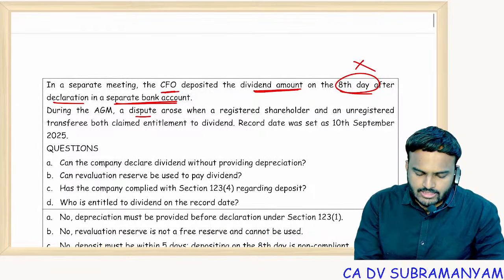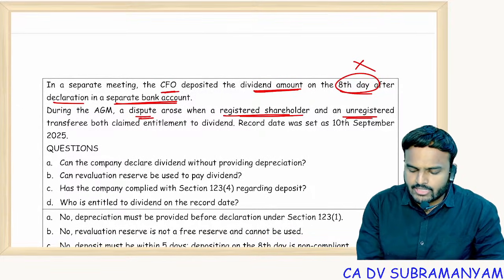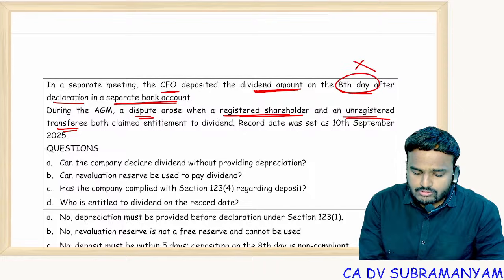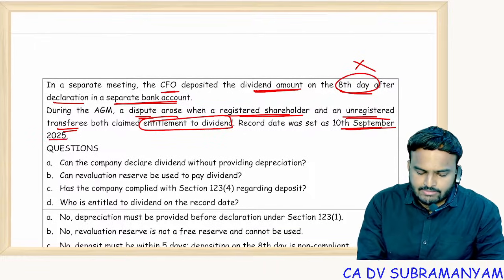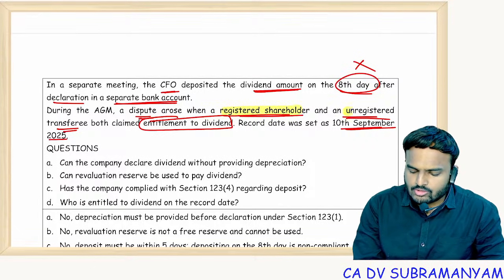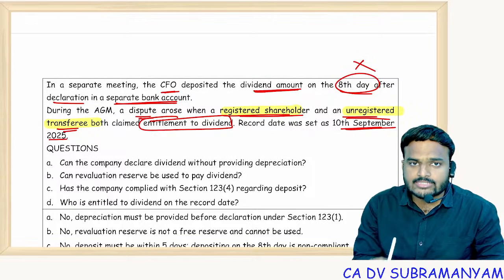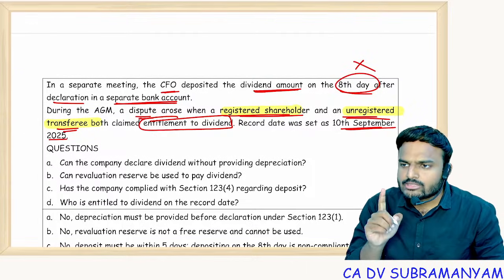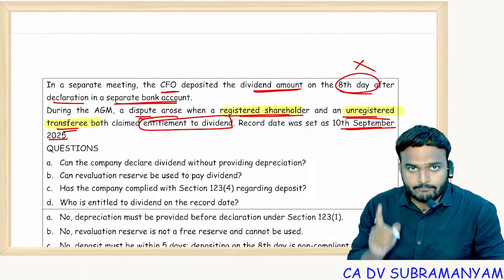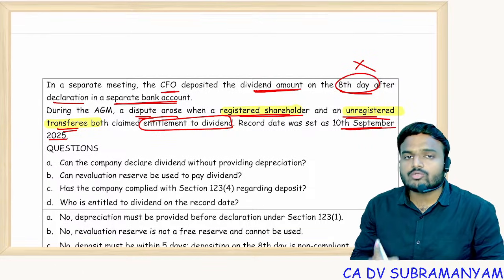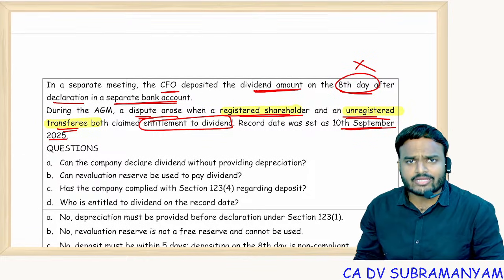During the AGM, a dispute arose when a registered shareholder and an unregistered transferee both claimed entitlement to the dividends. Record date was set as 10th September 2025. So there is a dispute between two parties: one is a registered shareholder and the other is an unregistered transferee. Now, who is entitled to receive dividends is the point. General rule: dividends will be paid only to the registered shareholder or to his banker or to his order.